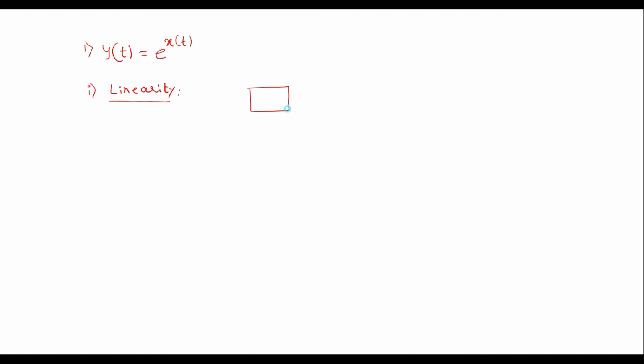Suppose this is the system having operator h, the input signal say x of t is applied, the output y of t is equal to h x of t. The system is said to be linear if it follows superposition and homogeneity principle. That is, let the input signal x of t be equal to the sum of two signals x1 of t and x2 of t, which are scaled by factors a1 and a2.